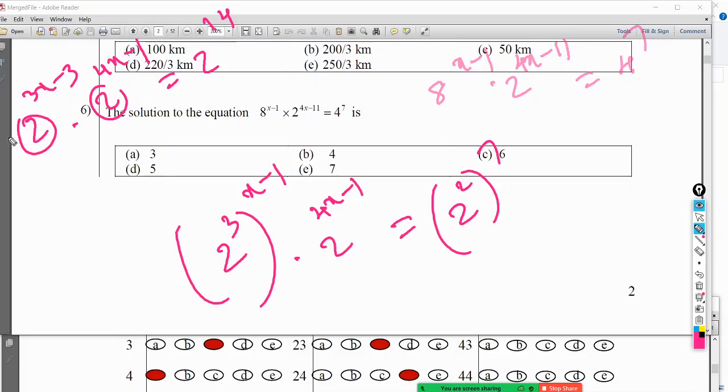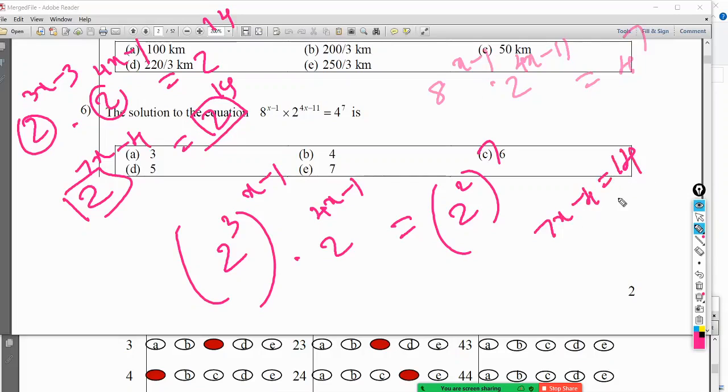When the bases are the same and you are multiplying, you have to add the indices. 2 to the power 3x plus 4x is 7x. Minus 3 minus 1 is minus 4, so 2 to the power 14. Now when the bases are the same, the indices must be the same. So I get 7x minus 4 is 14. That is 7x equal 10.